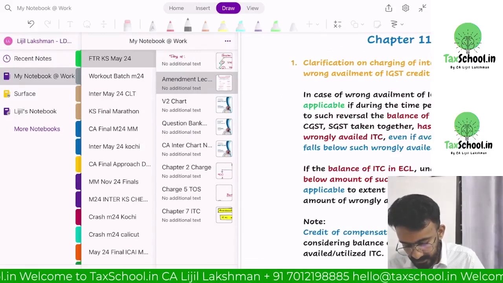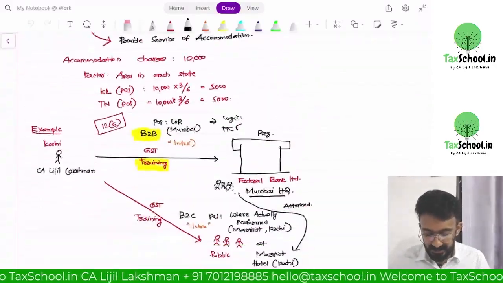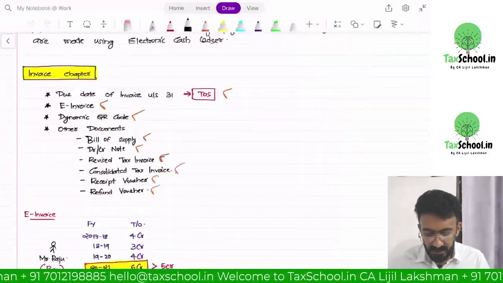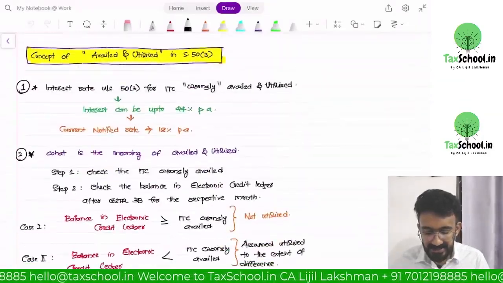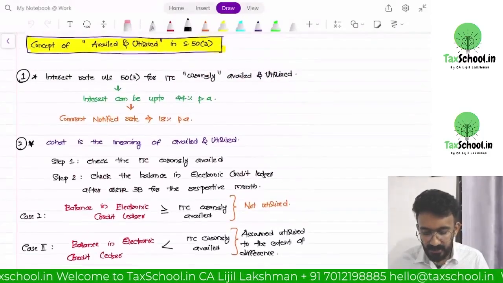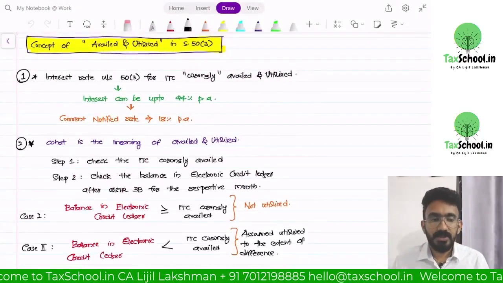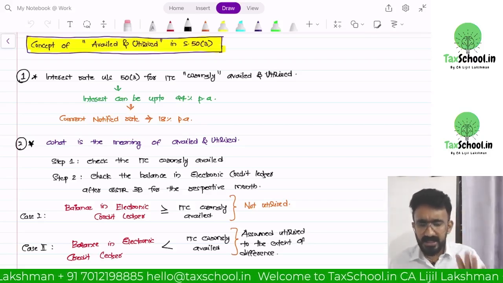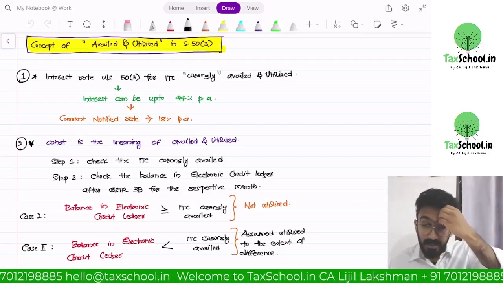You will understand the whole thing. Section 50 says in GST, the interest for ITC wrongly availed and utilized is not 18%, it can be 24%. Currently notified is 18%, but it can be up to 24%.